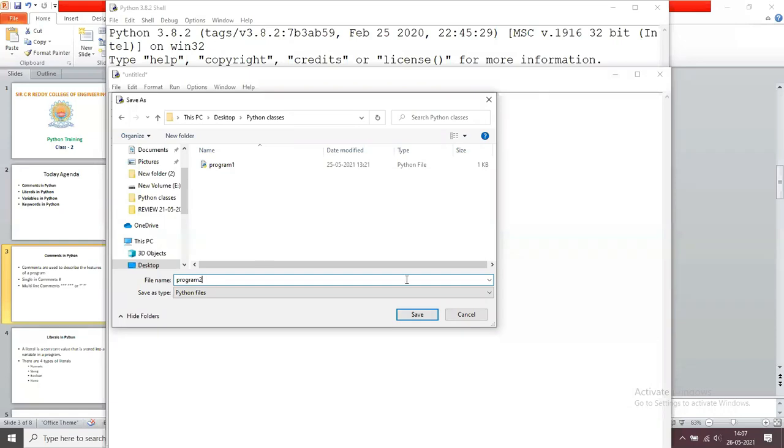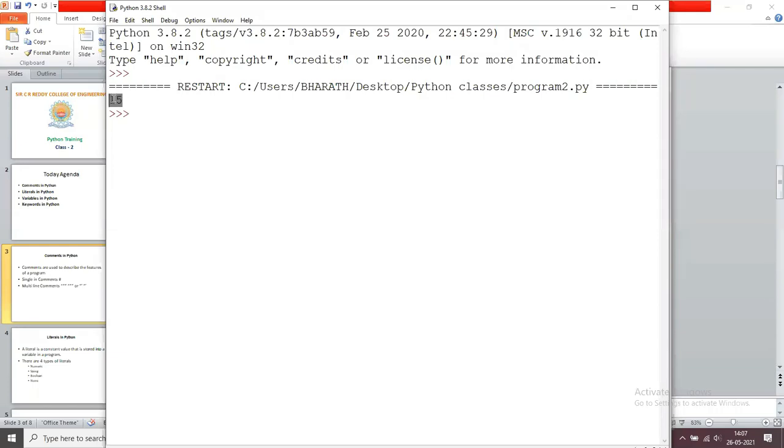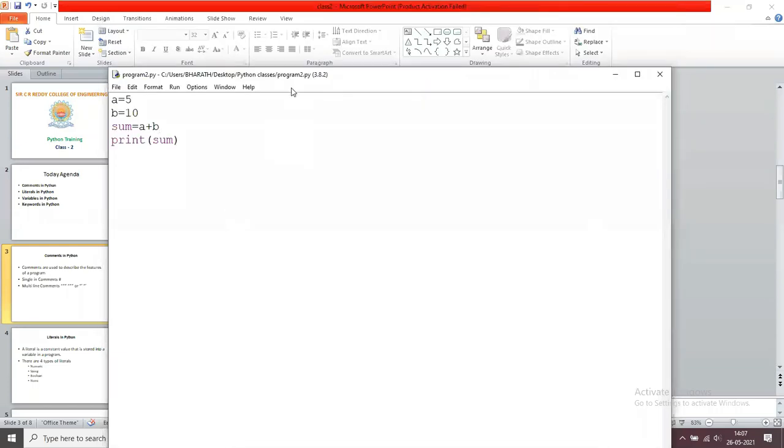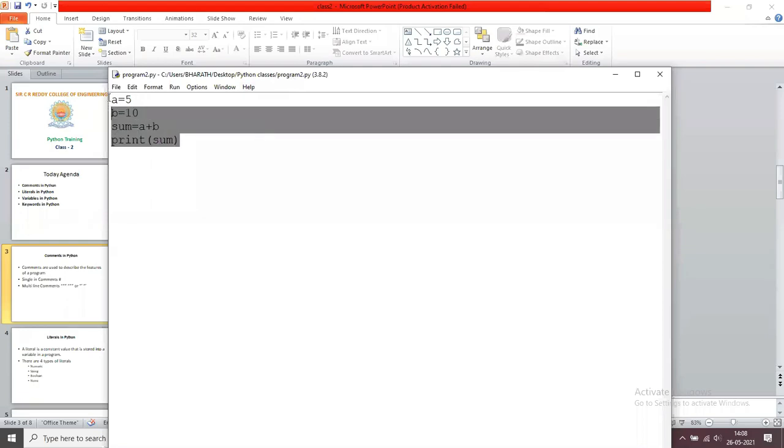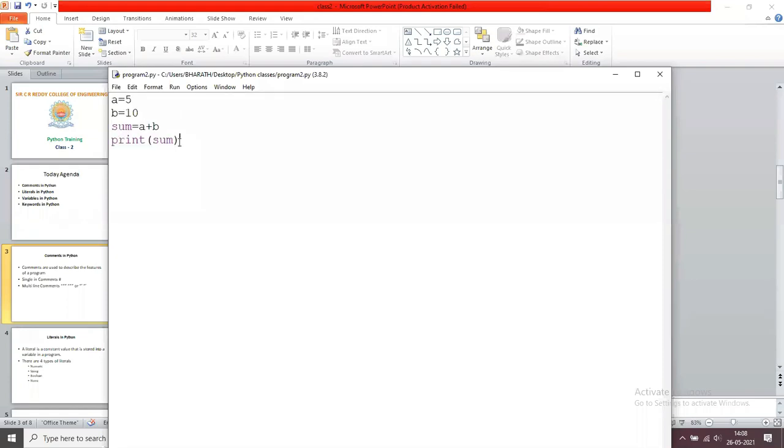Program 2. What is the extension of Python programs? .py. Now it displays the answer 15. What is the purpose of comments? When you see this code, as computer science or engineering students, you can read all the instructions to know the purpose of this program. a equals 5, b equals 10, sum equals a plus b.